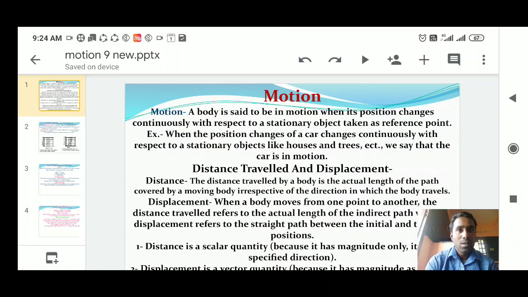Okay, you already studied the motion lesson in 6th, 7th and 8th standard, right? In 6th standard, what you have studied, just remember once. You studied what is speed, velocity, and different types of motion, circular motion and linear motion.